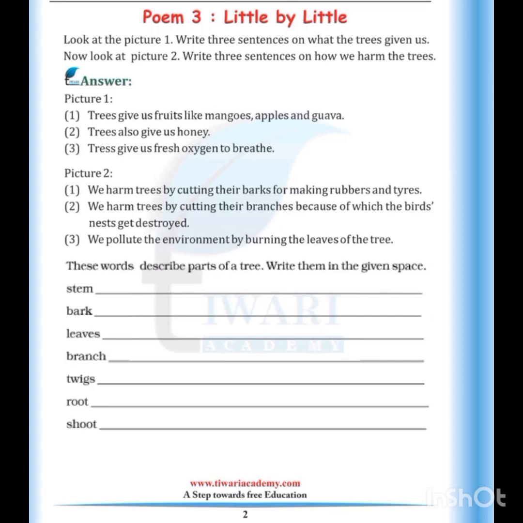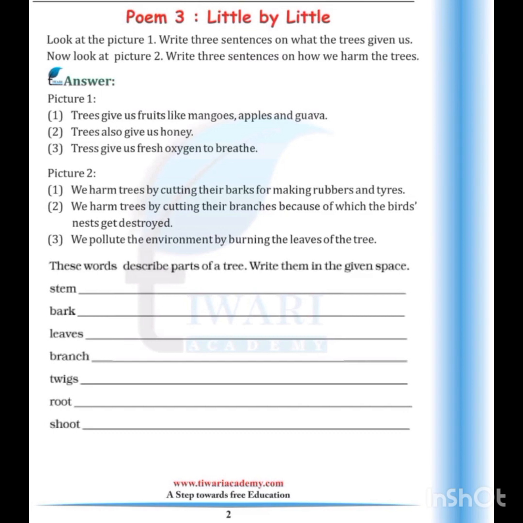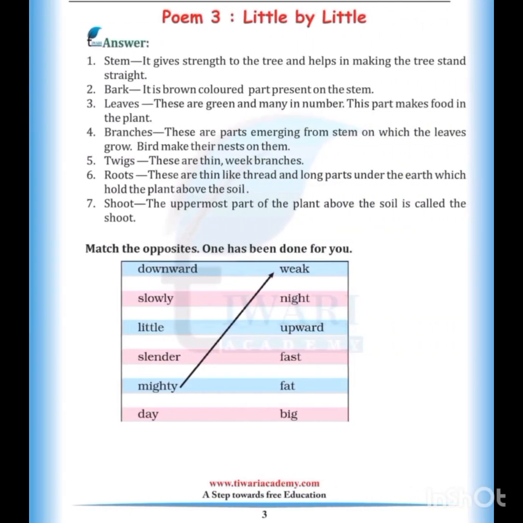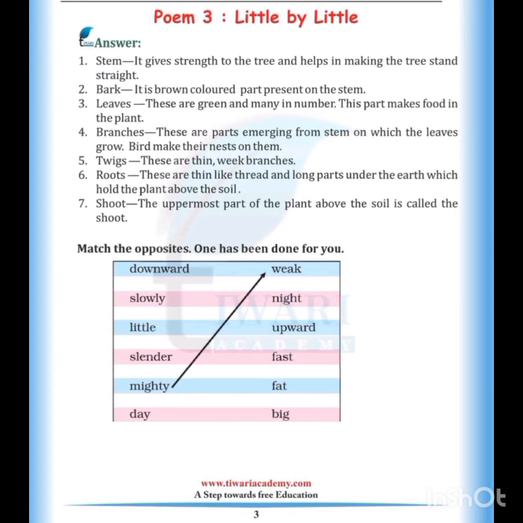So these were the described parts of a tree. Write them in the given space. Stem. It gives strength to the tree and helps in making the tree stand straight. Bark. It is the brown colored part present on the stem. Leaves. These are green and many in number. This part makes food in the plant. Branches. These are spurs emerging from the stem on which the leaves grow. Okay, birds make their nests on them.